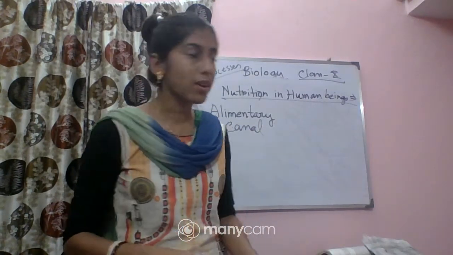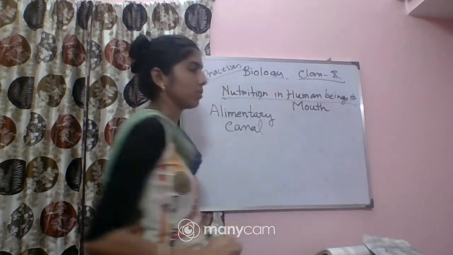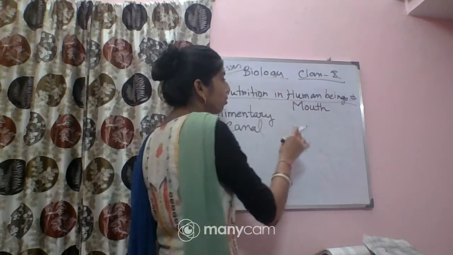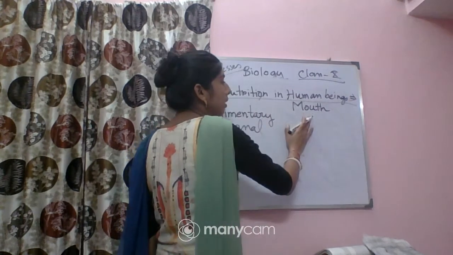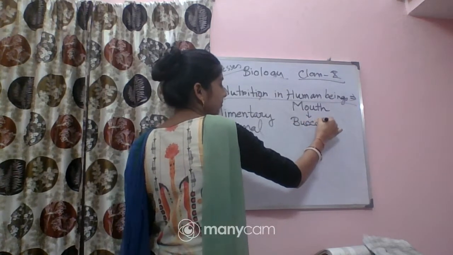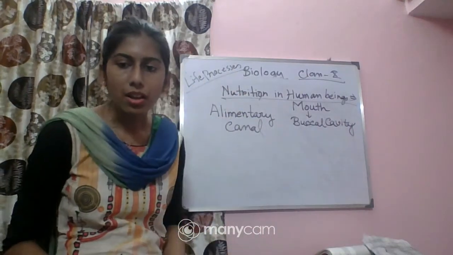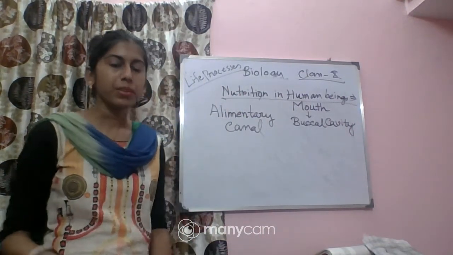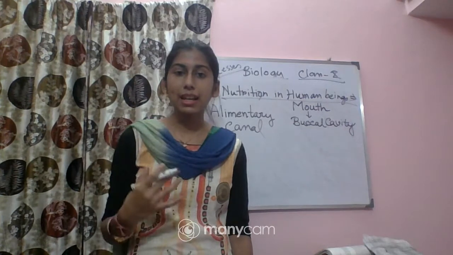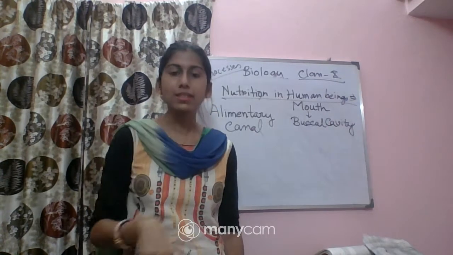So what will be the first part? First one is the mouth. Food will enter into the alimentary canal through the mouth. After that, it will reach the buccal cavity. So I am repeating, first the food will enter through the mouth, and then it will reach the cavity which is present after the mouth, called the buccal cavity.